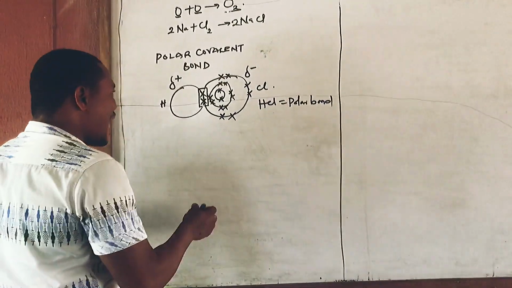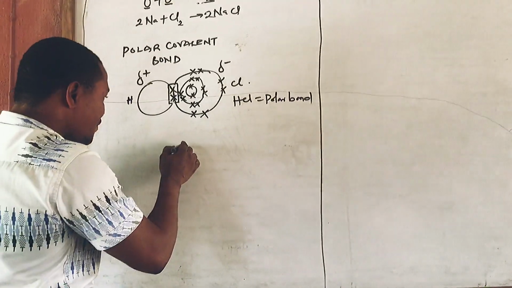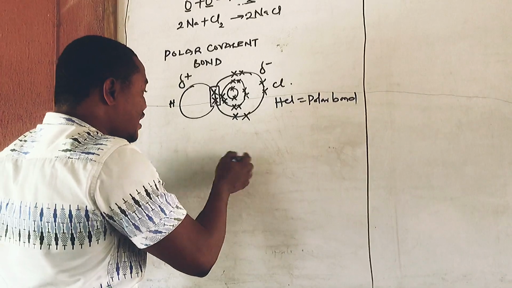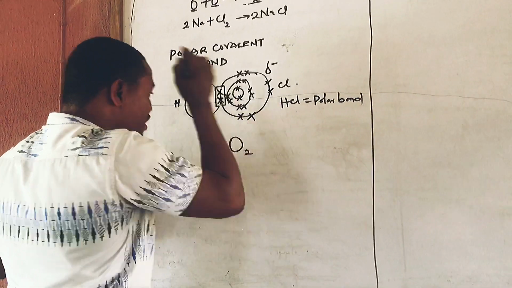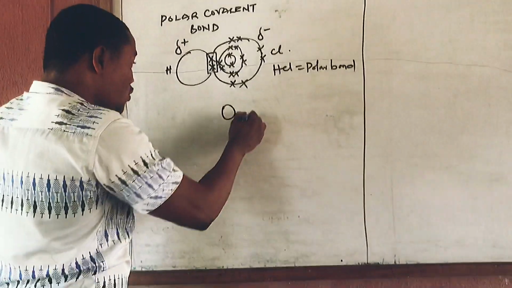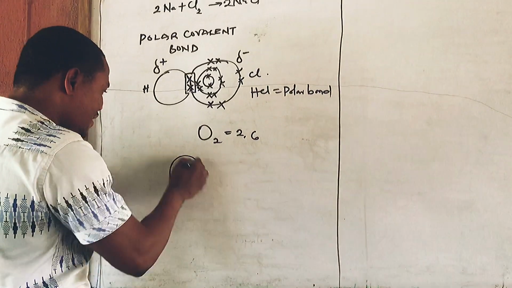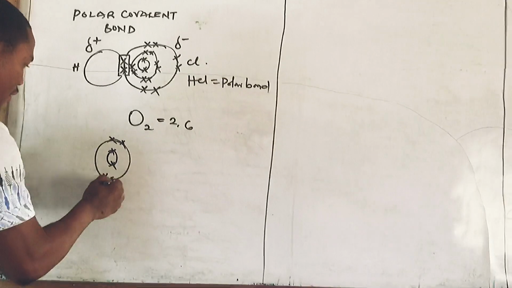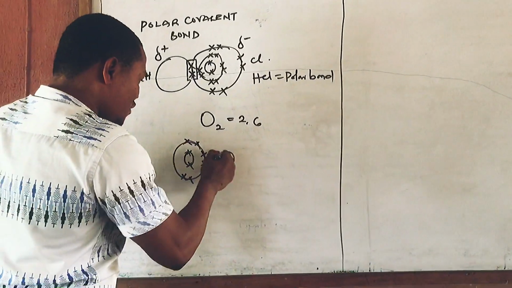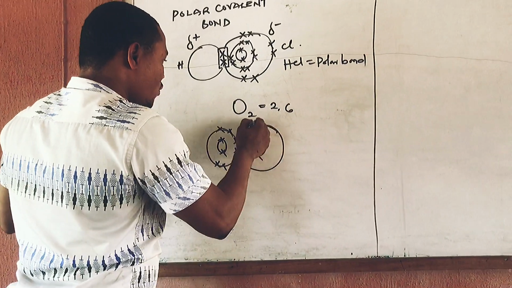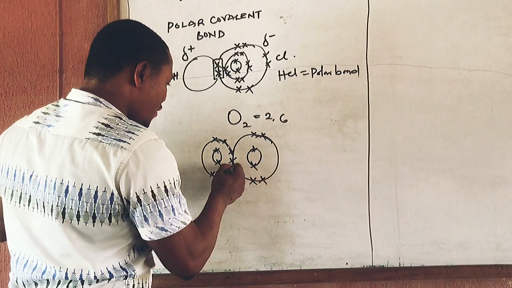Let's look at another example. If I have nitrogen, let's take nitrogen as an example, or oxygen. Let me take oxygen as an example. So you know oxygen has 2,6 electronic configuration. So we have 2 and I have 6: 1, 2, 3, 4, 5, and 6. I have 2 here and I have 6: 1, 2, 3, 4, 5, and 6.